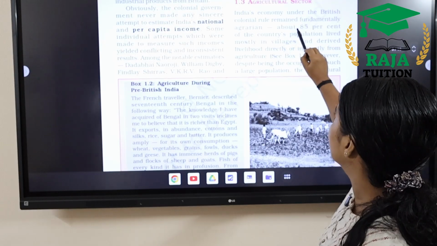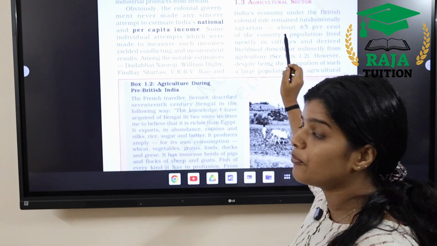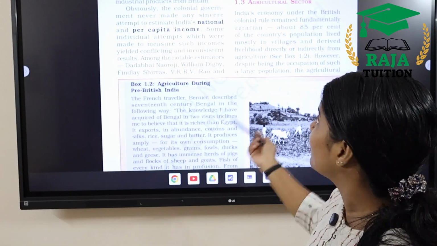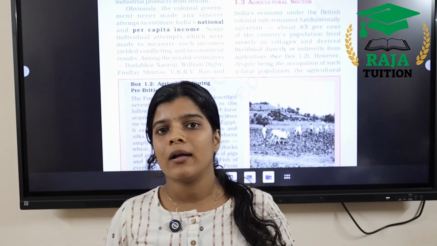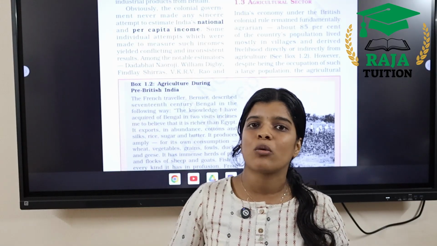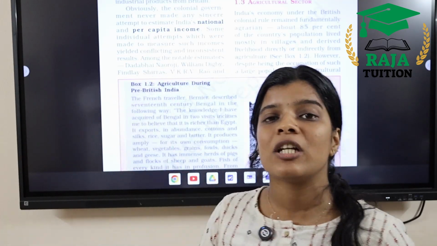There is data given here: about 85% of the country's population lived mostly in villages and derived their livelihood directly or indirectly from agriculture. Directly means on agriculture, indirectly means on allied activities like fisheries and other things. They depended on agriculture and allied activities for their livelihood at the time of British rule.